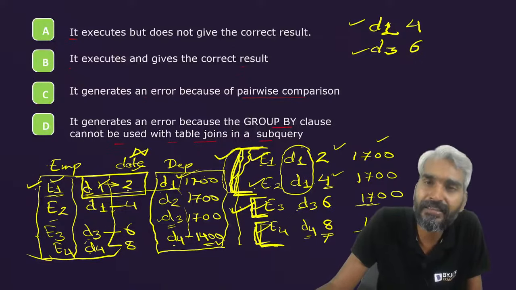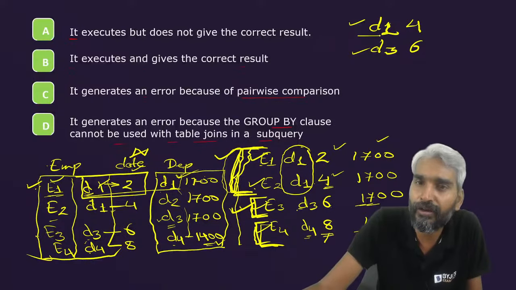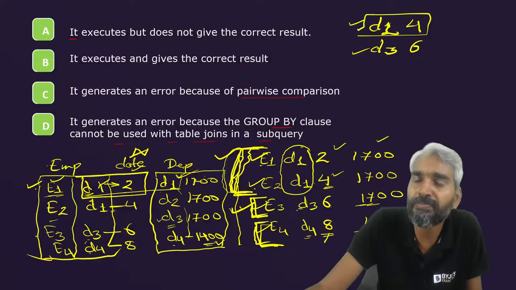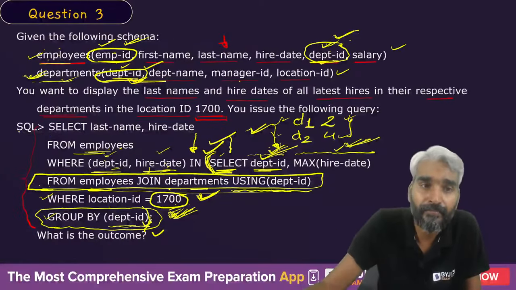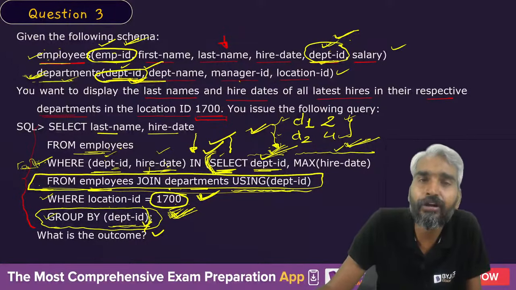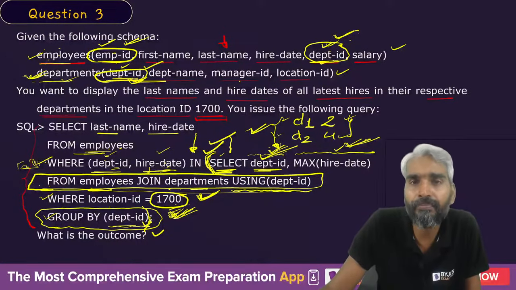Is D1 comma 2 present in this set of tuples? No sir, D1 comma 4 is present, but D1 comma 2 is not. Therefore, for the first tuple, this where condition will be false, so the last name and the hire date of that tuple will not be produced.